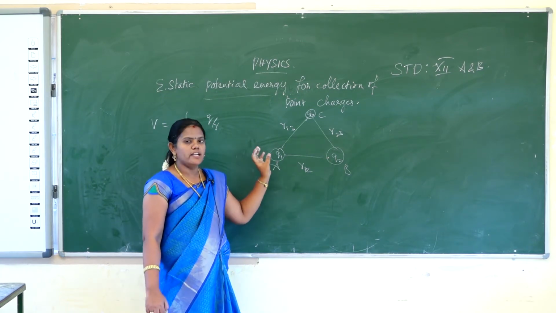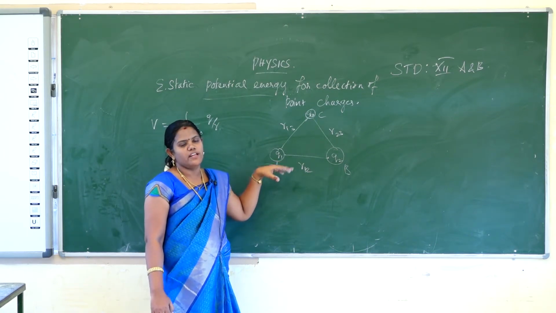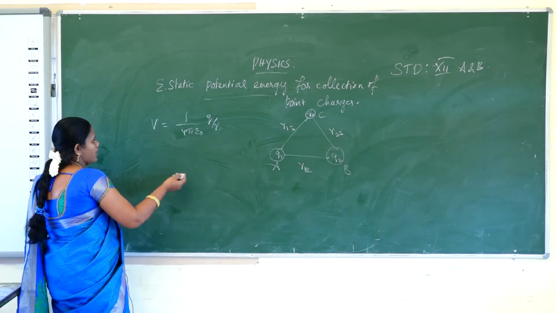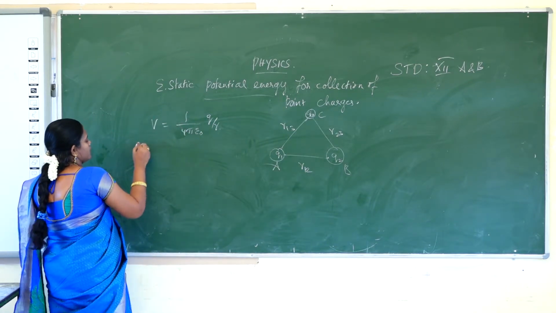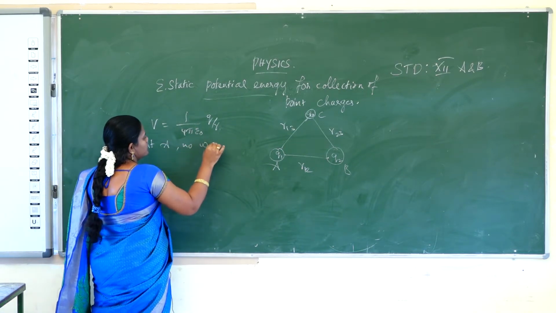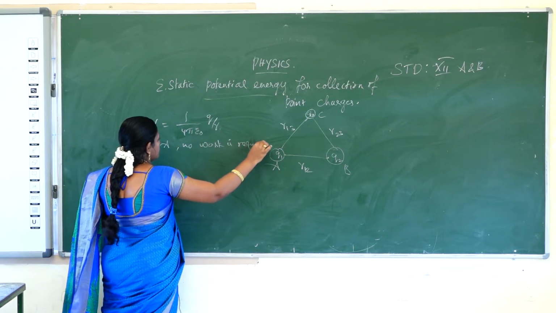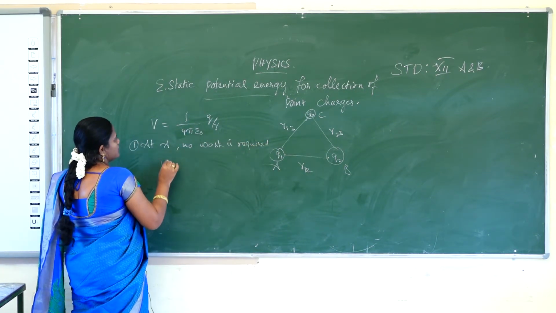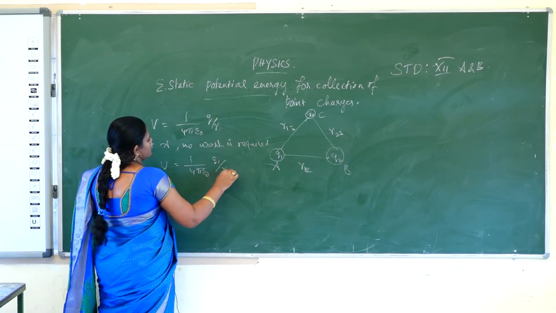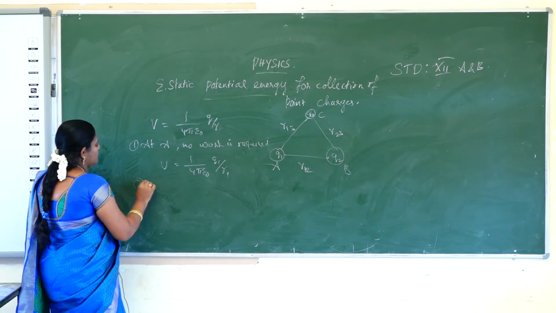So Q1 is only one charge, with no electric field present due to other charges. So for Q1 no work is required. At point A, no work is required. So potential energy is equal to 1 by 4 pi epsilon naught Q1 by R1, okay.